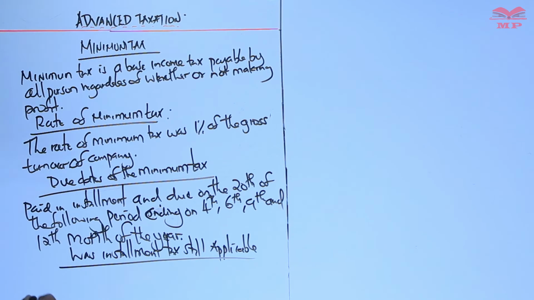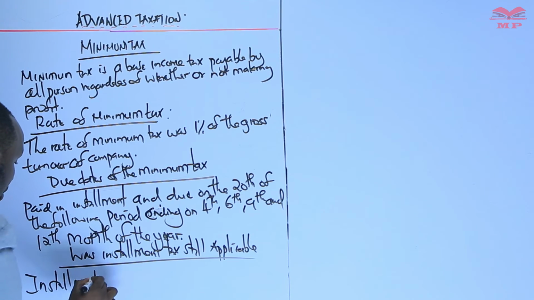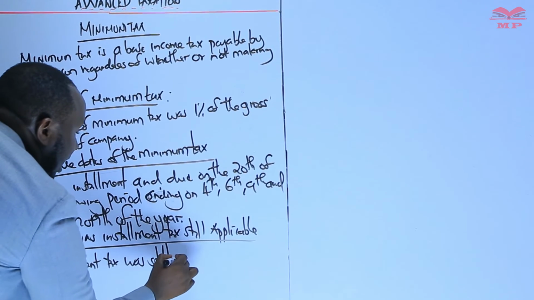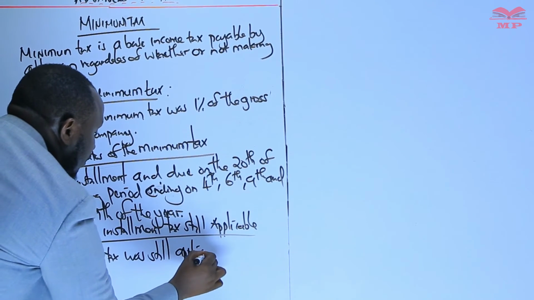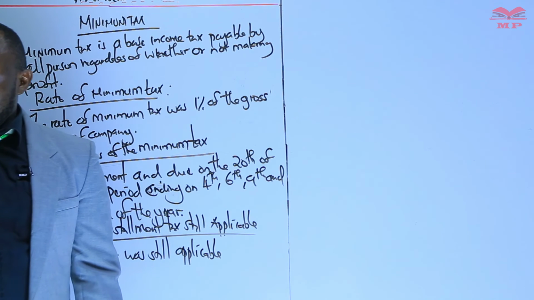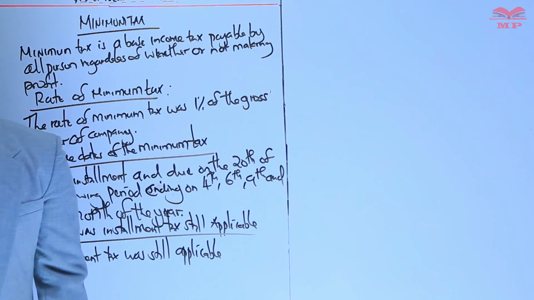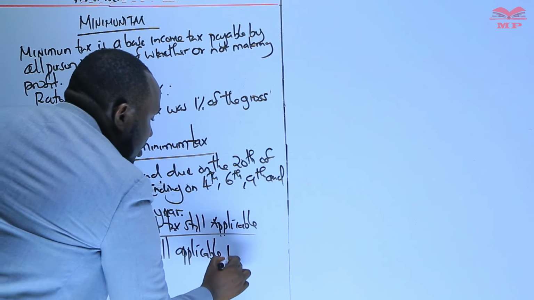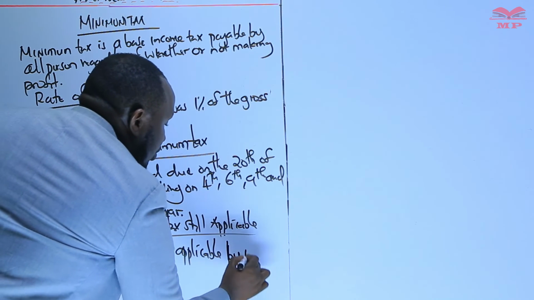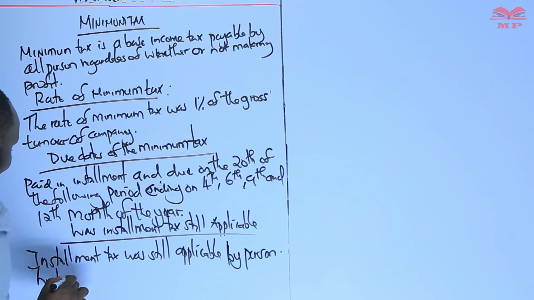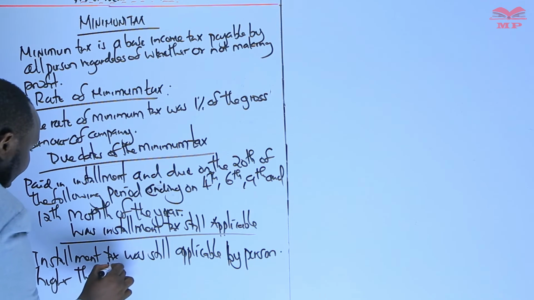So installment tax was still applicable to persons paying higher than the minimum tax.